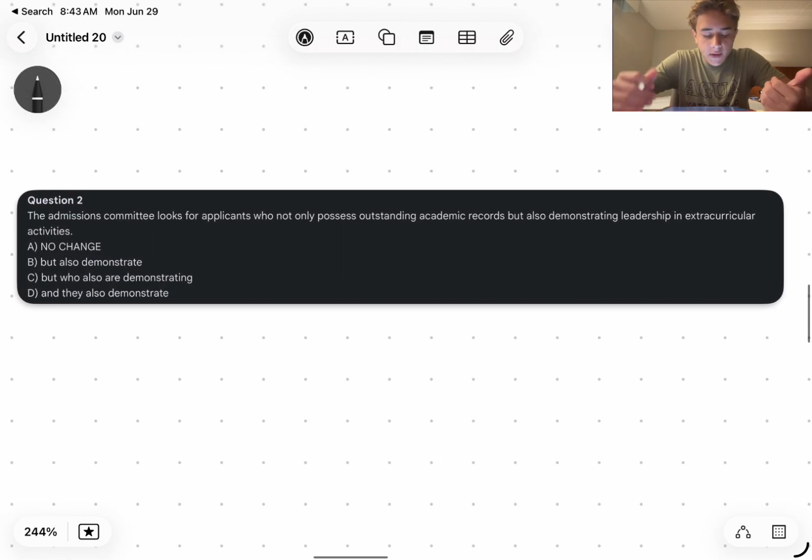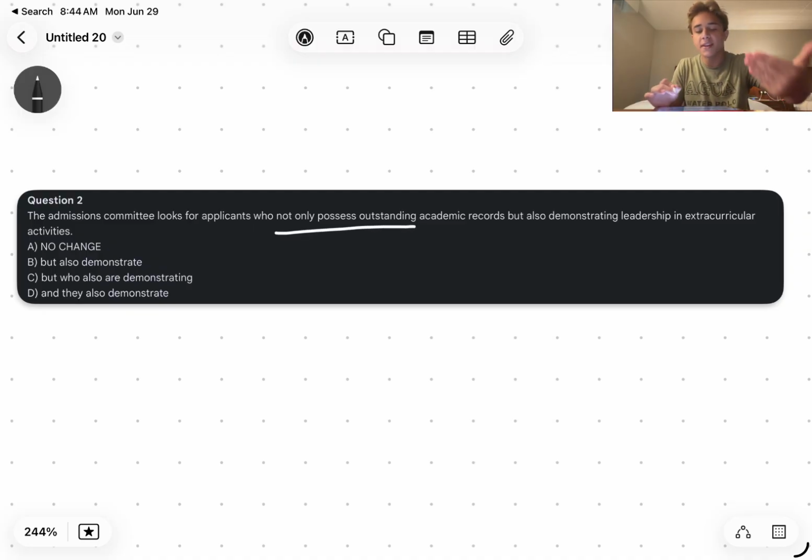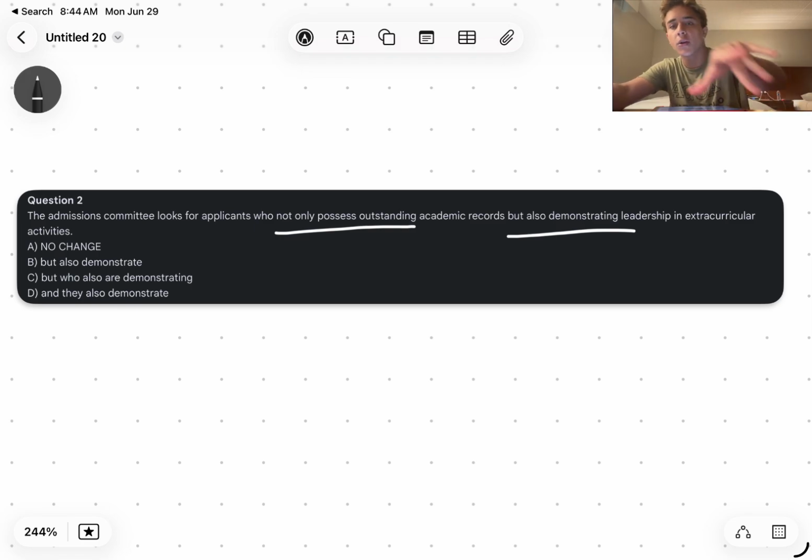The admissions committee looks for applicants who not only possess outstanding academic records, but also demonstrating leadership in extracurricular activities. So now look at, it's listing things that they look for in an applicant. So the first thing it says is applicants not only possess outstanding academic records, and then it says, but also demonstrating. So this is incorrect because possess is the infinitive form of the verb possess, but demonstrating, right, is the gerund form of the verb to demonstrate, right? So this is an inconsistency because it starts with infinitive and then goes to gerund, which is incorrect.